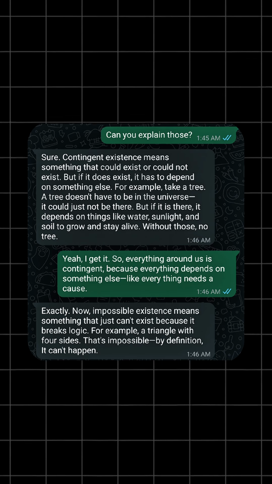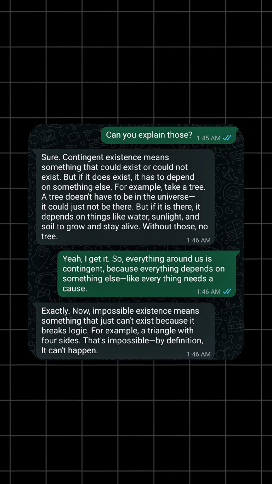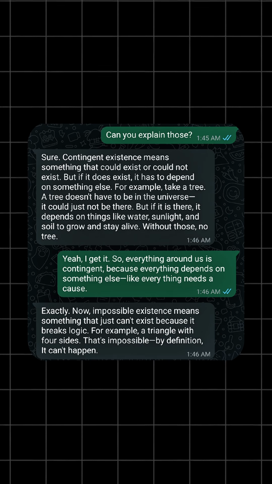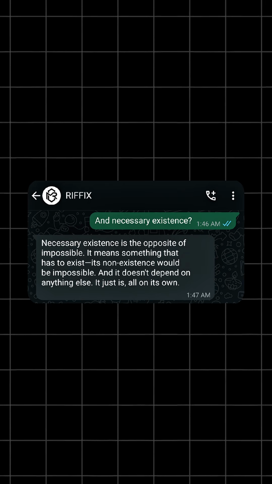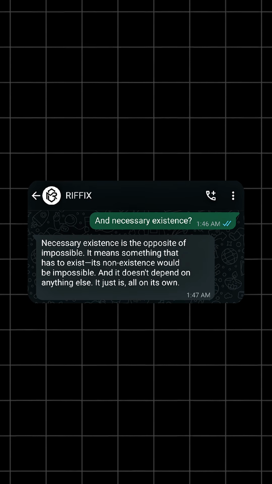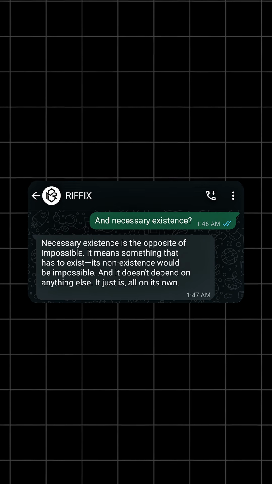Exactly. Now, impossible existence means something that just can't exist because it breaks logic. For example, a triangle with 4 sides. That's impossible. By definition, it can't happen. And necessary existence? Necessary existence is the opposite of impossible. It means something that has to exist. Its non-existence would be impossible, and it doesn't depend on anything else. It just is, all on its own.